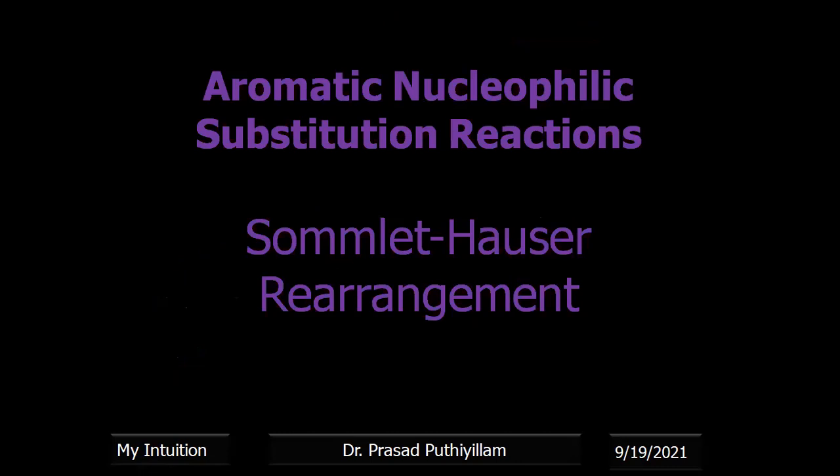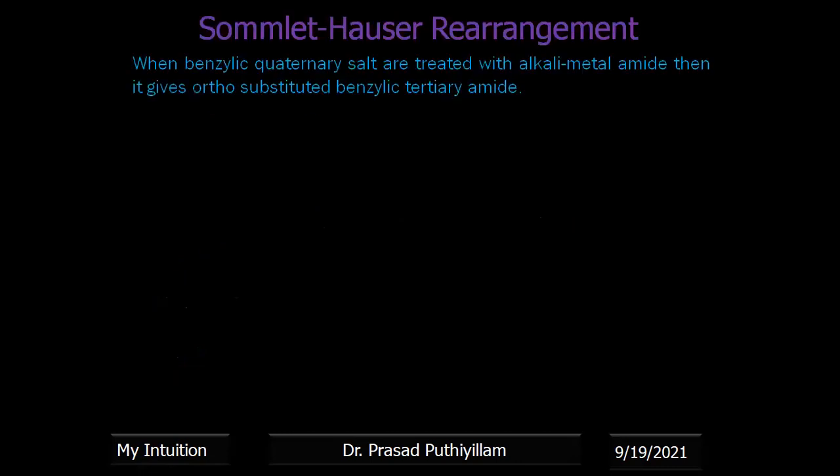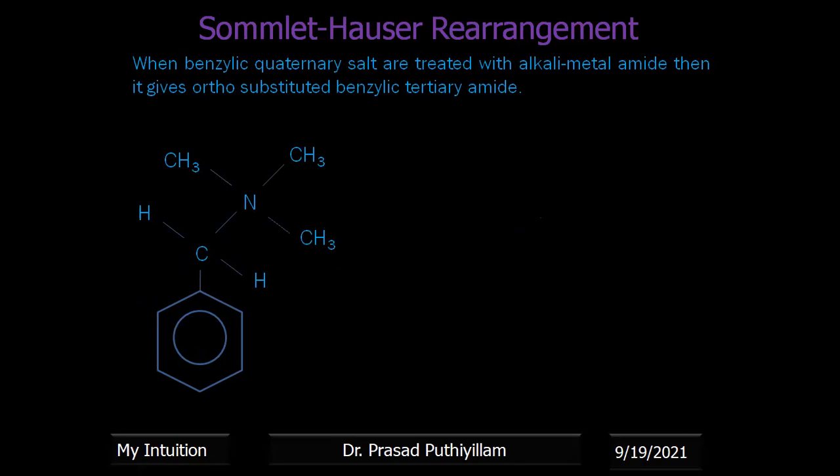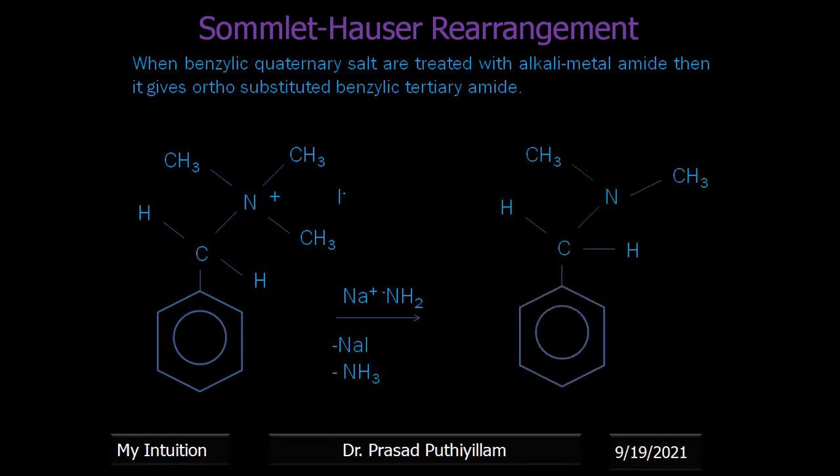Now, the second rearrangement, that is the Sommelet-Hauser rearrangement. When benzylic quaternary salts are treated with alkali metal amide, we get an ortho-substituted benzylic tertiary amine. We'll take an example. A benzylic group is attached to a quaternary nitrogen with four sigma bonds, a quaternary ammonium salt. When treated with sodamide, an alkali metal amide, removal of NaI and NH3 takes place. Then it gives the product, a benzylic tertiary amine.